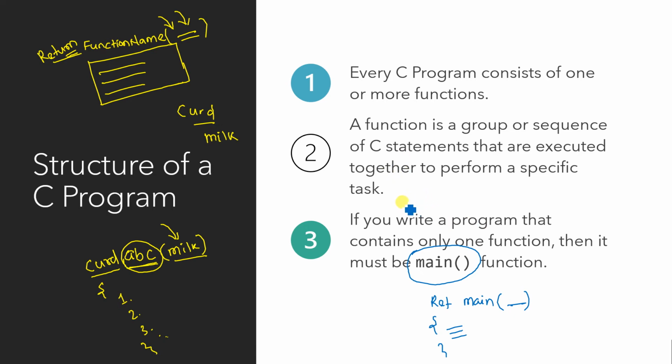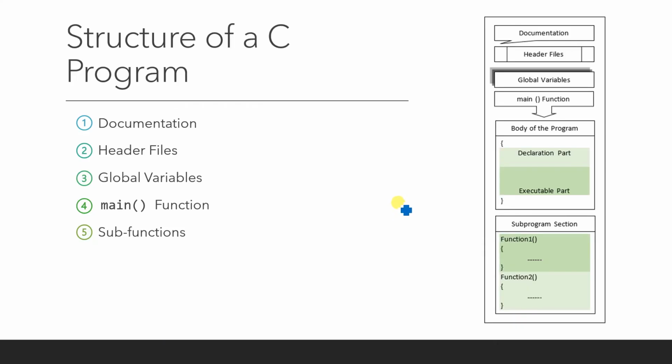Now let's look at the entire structure. Generally the entire structure of a program looks something like this. Here you can see I have divided it into 5 different parts. The first part is your documentation, which is mentioned here. This is your documentation part.